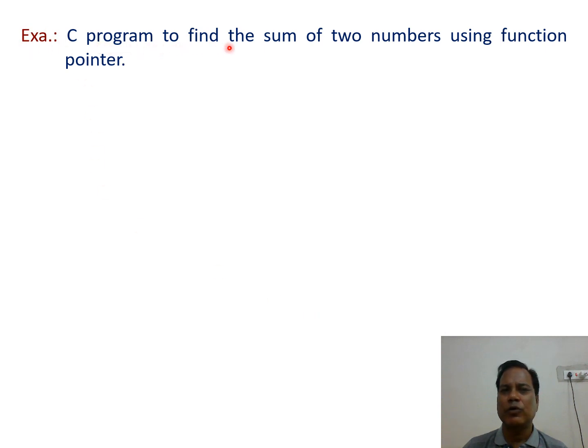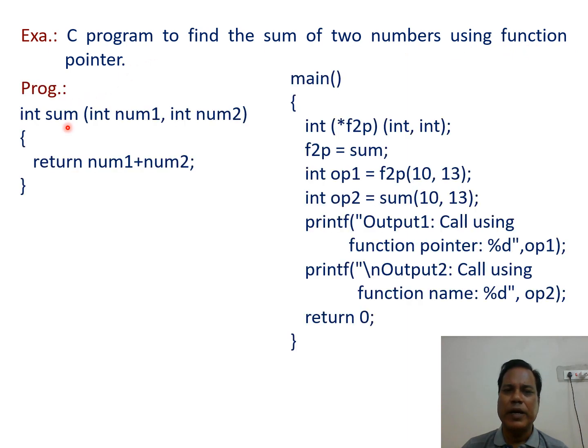Example, C program to find the sum of two numbers using a function pointer. An example program may be like this one. int sum(int num1, int num2), then within the body of this function, return num1 plus num2 semicolon. So this is a function that has two arguments of integer type, num1 and num2, and when the function is called, it finds the sum of these two numbers and returns the value that is of integer type.